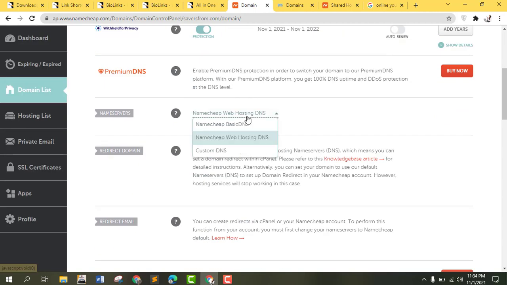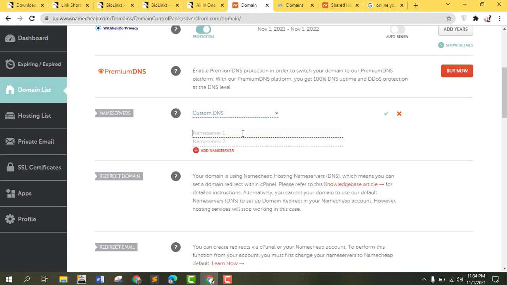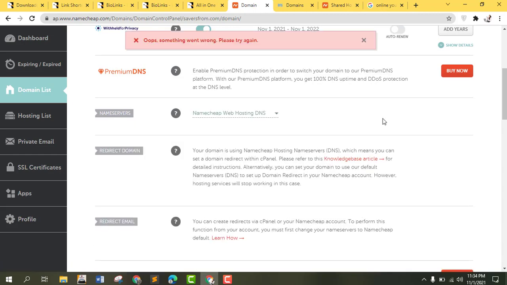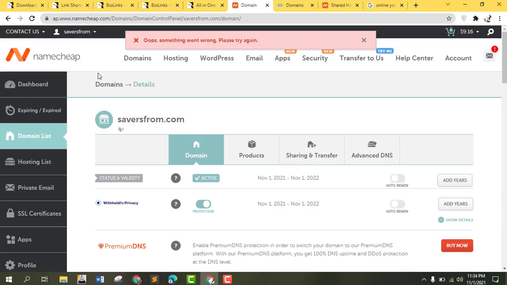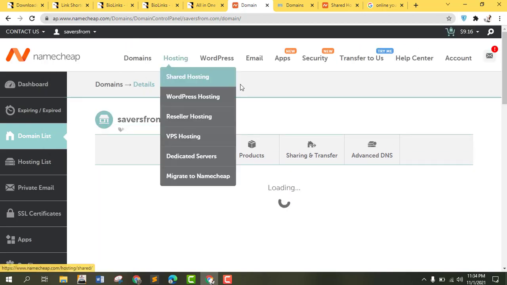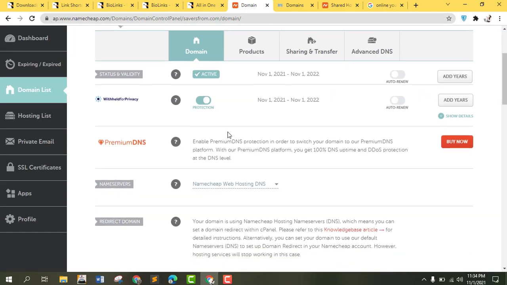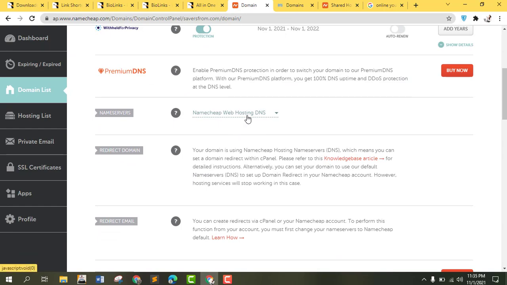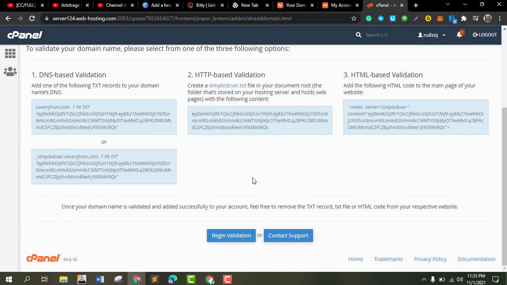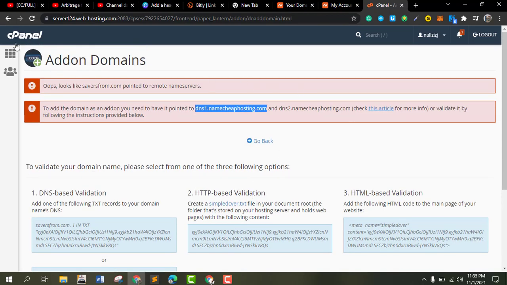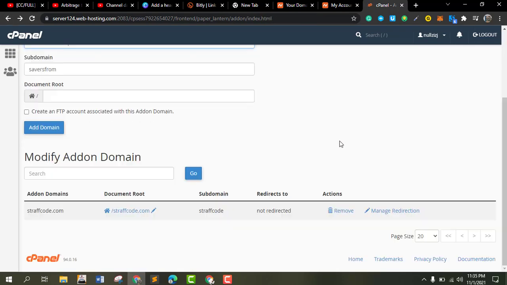What the hell? I think I chose a custom domain here. Something is really wrong. So I think this is just propagating. I'm just going to go back and try to add it again.